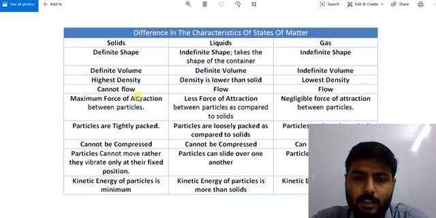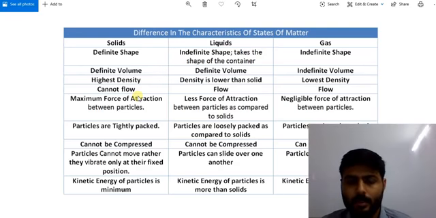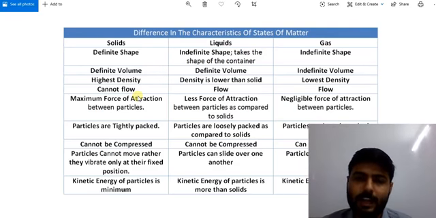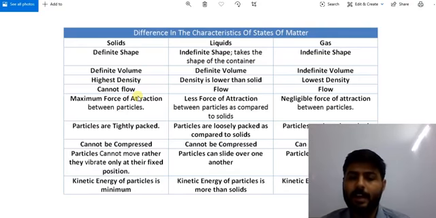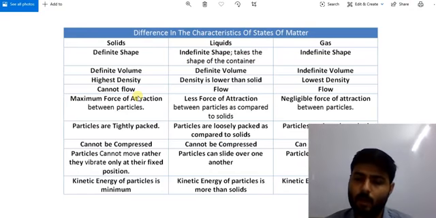whereas force of attraction is less in liquid compared to solid. Liquids fall in between the two, that is solids and gases. Liquid has less attraction between the particles compared to solid.